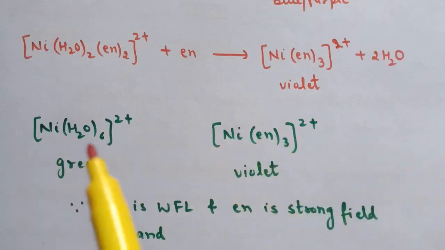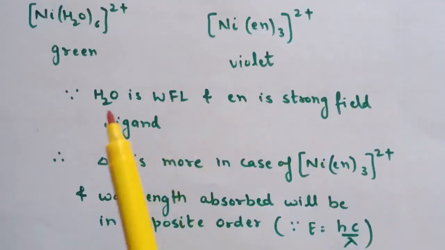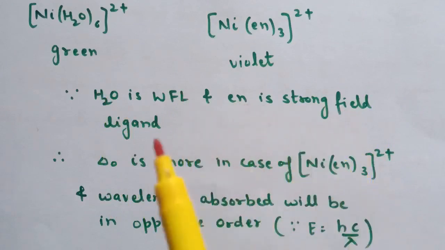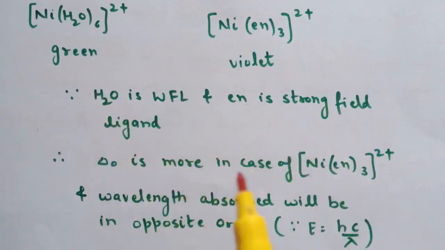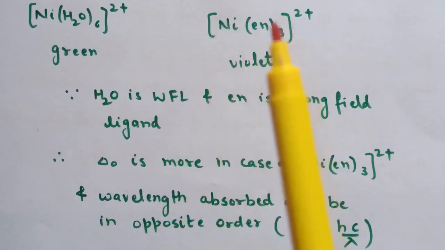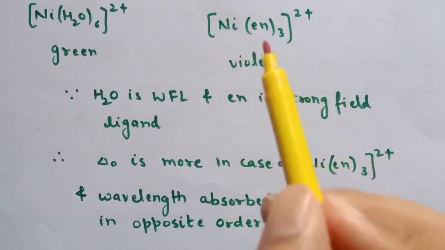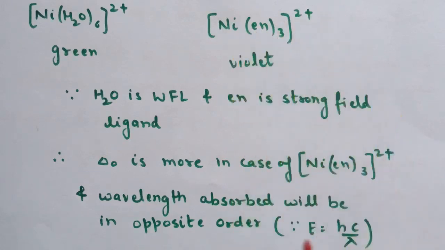Now here, water is a weak field ligand and ethane-1,2-diamine is a strong field ligand. So delta O is more in the case of the second complex, that is tris(ethane-1,2-diamine)nickel(II).